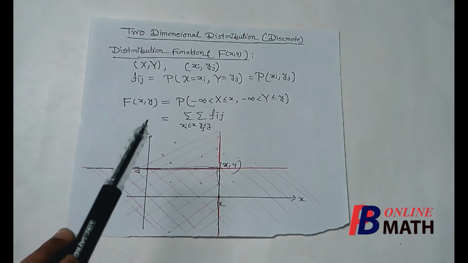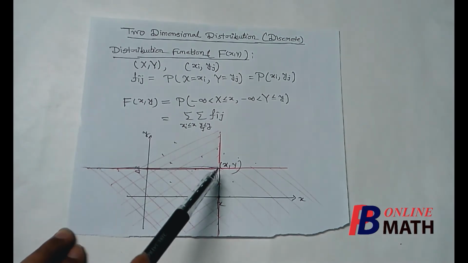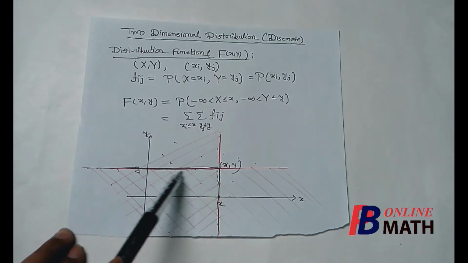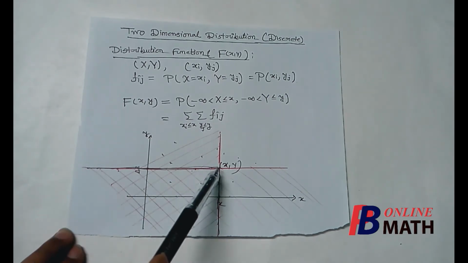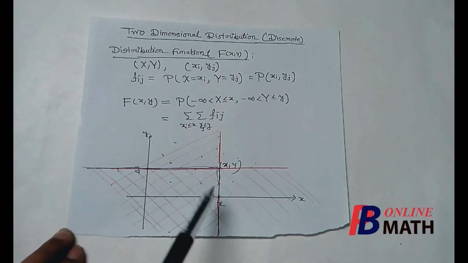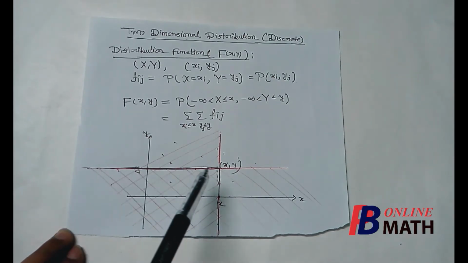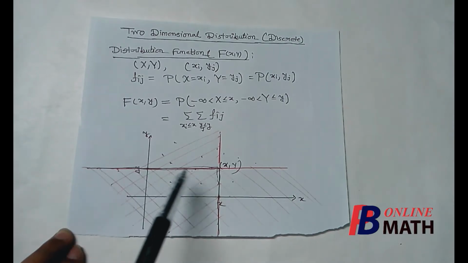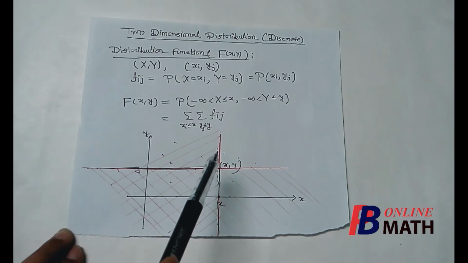If we want to calculate the functional value of the distribution function at this point (x, y), we shall consider all the masses which lie in this area. This is our required area, bounded by this horizontal line y equal to small y and this vertical line x equal to small x.